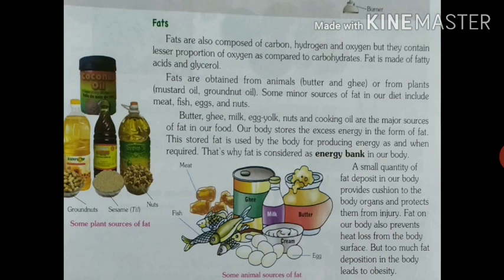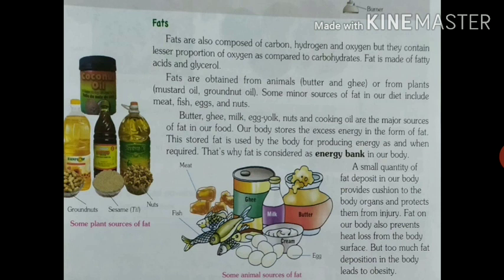Our body stores the excess energy in the form of fat. So fat is stored in our body in the form of excess energy. This stored fat is used by the body for producing energy as and when required. So this stored fat we will use as a source of energy whenever our body needs. That's why fat is considered as an energy bank in our body.